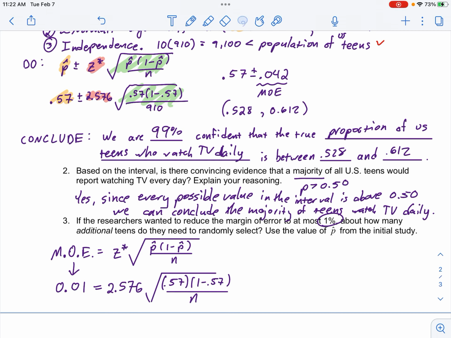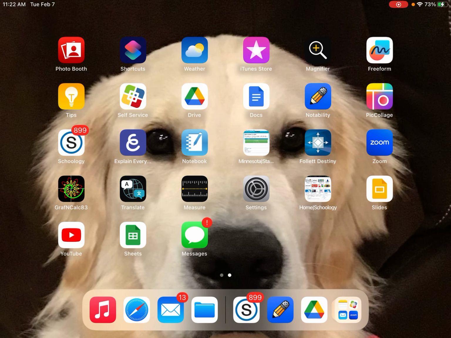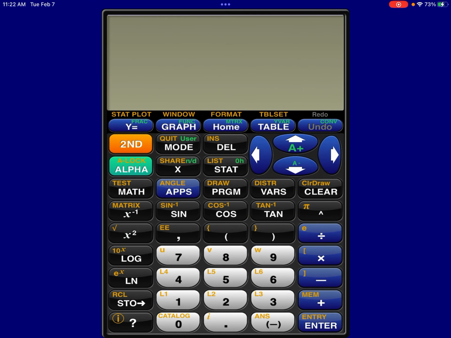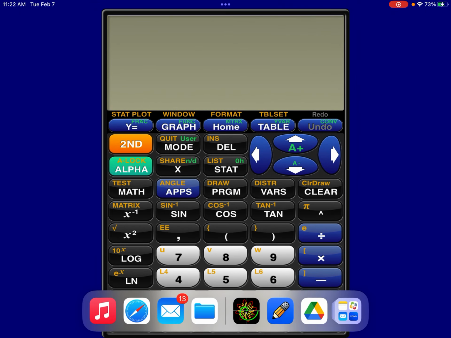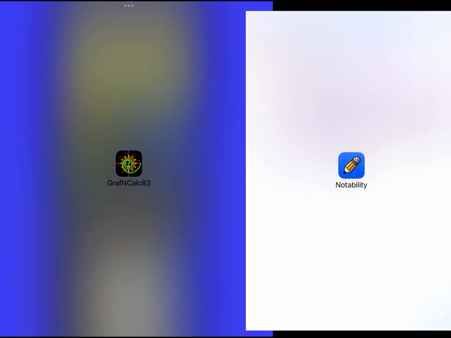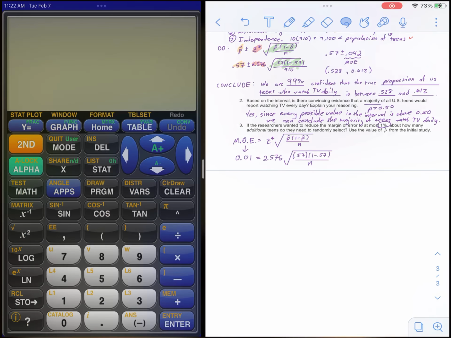I don't know what n is. And if I can solve that, I can get my new sample size. They're going to have to ask more teenagers to get this number large enough. Here we go. So here's the process on the calculator.